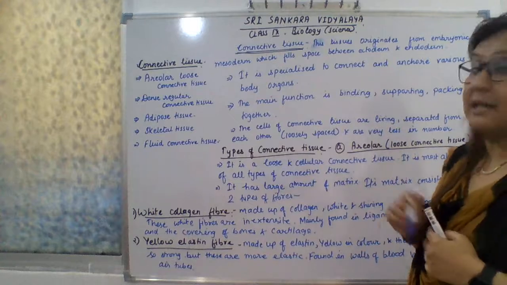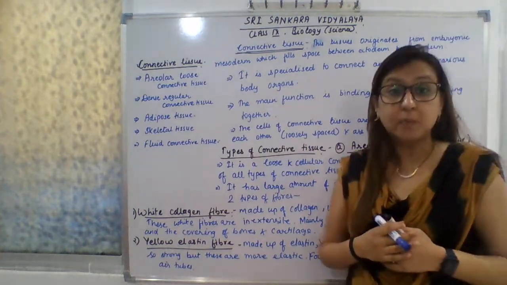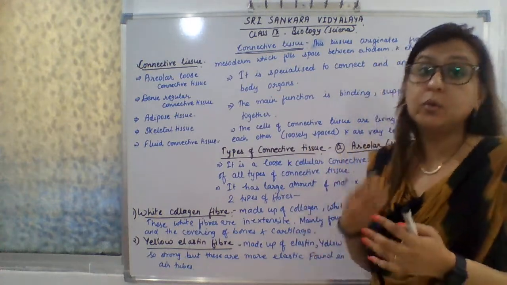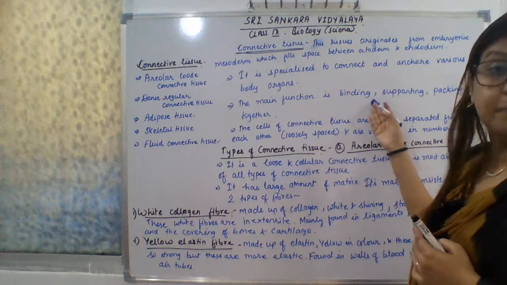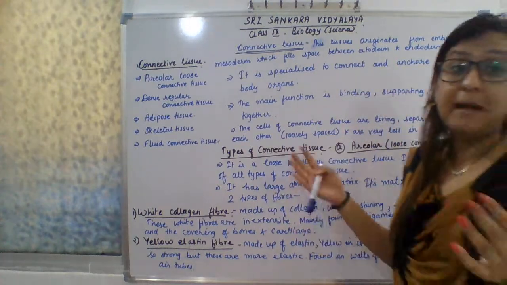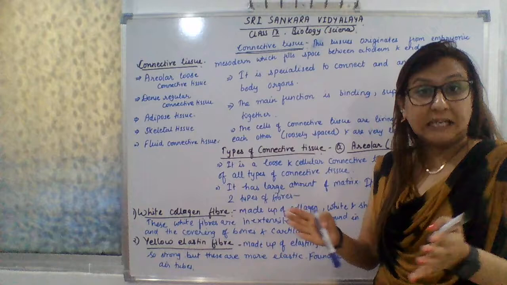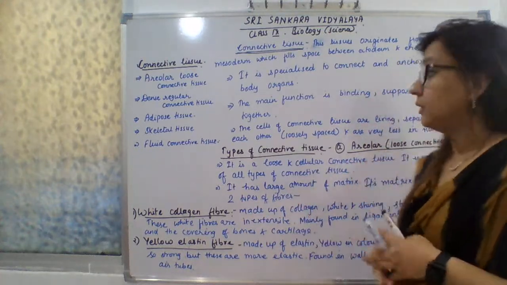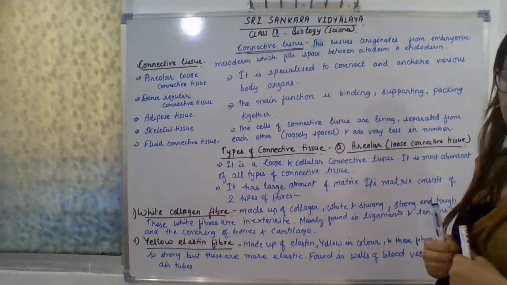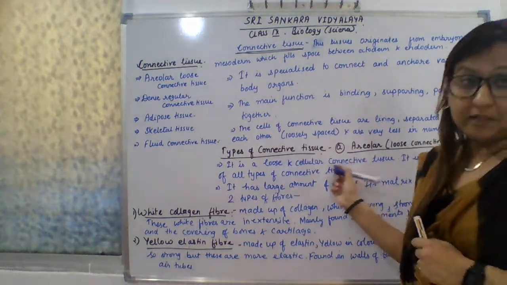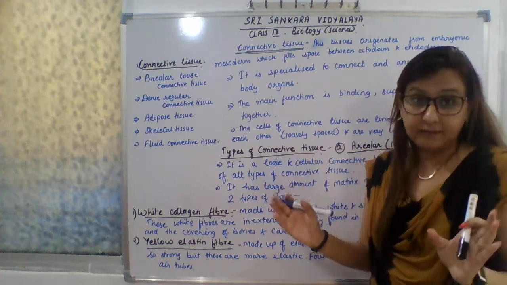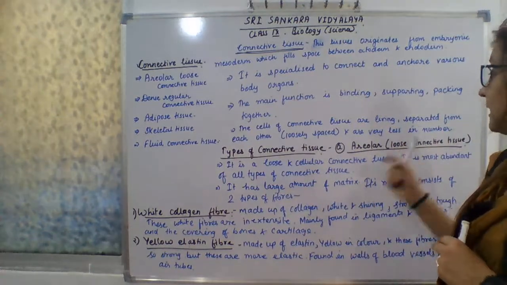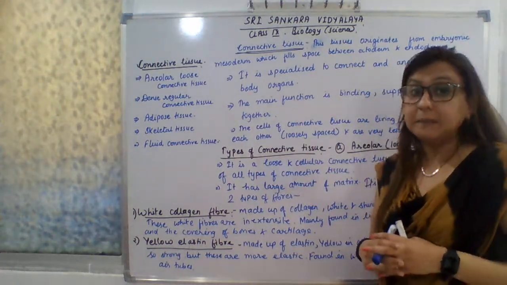Okay, so it is specialized to connect or to anchor various body organs. It helps to bind, to connect, to support, to anchor. You can say the main function is binding, supporting and packing together. The name itself says connective, which means definitely they are connecting something, binding something. The cells of connective tissues are living and separated from each other, so hence they are loosely packed tissues. These are not densely packed tissues, these are loosely packed tissues and they are very less in number.